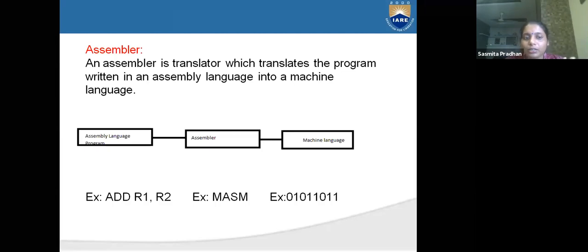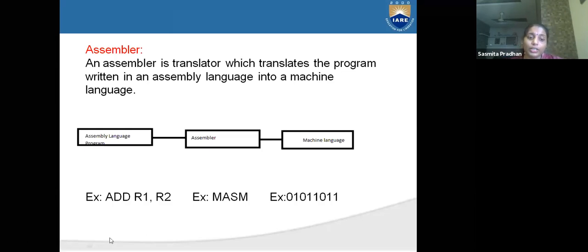What is assembly level language? We humans can understand it. Machine level language, humans cannot understand easily. Assembly level language programs we can understand easily.